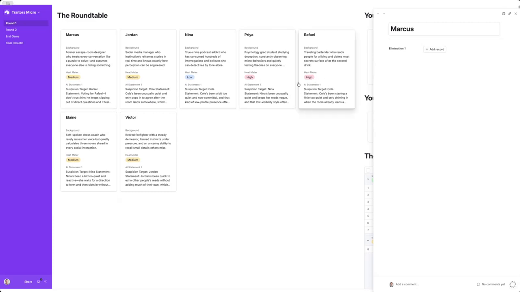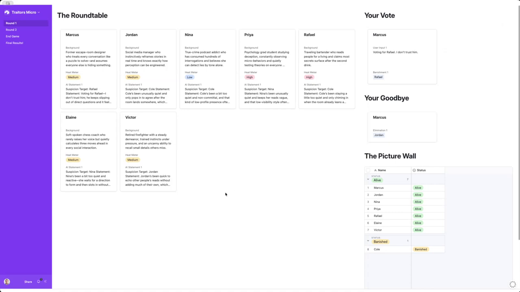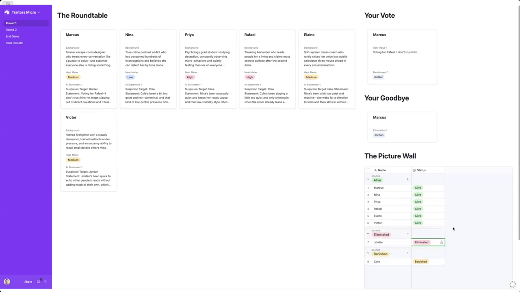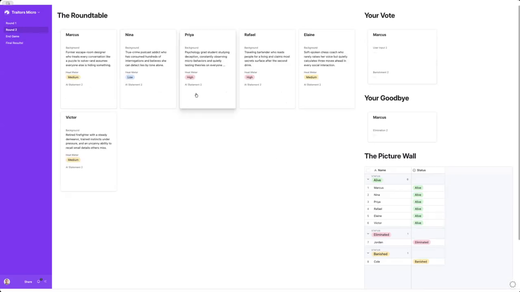And I don't know that I want to go directly. I want to cause a little chaos. So let's go with Jordan. So I'm going to select Jordan, and as you'll see in a moment here, the picture wall will update further. Great. So now Jordan has been eliminated. We're now down to 6 from 8 originally. So that concludes round 1. So we go to round 2.